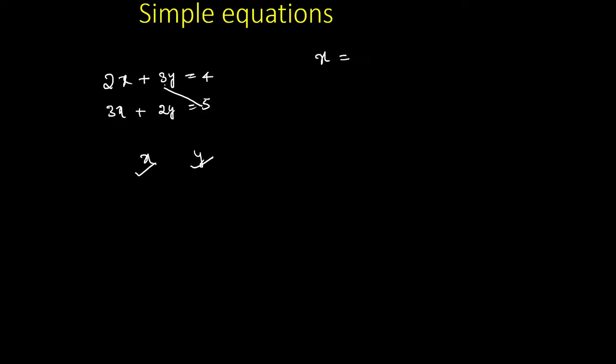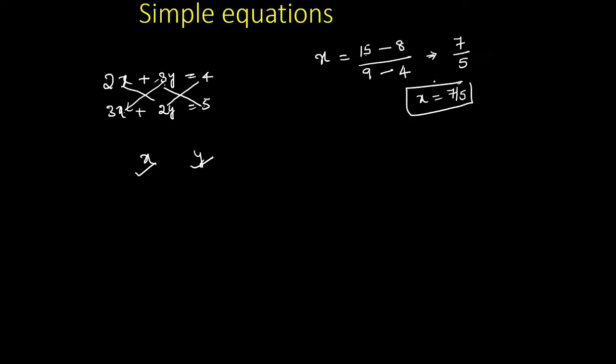First of all, multiply these two numbers: 5 3s are 15. And again find the difference. Again, you multiply these two numbers, guys: 4 2s are 8, divided by. In the same way, starting here, you multiply these two numbers: 3 3s are 9. Again subtract: 2 2s are 4. Now the value becomes 15 minus 8, which is equal to 7, and 9 minus 4 is equal to 5. Now you can get the answer: x is equal to 7 by 5. So you can get it directly, guys.